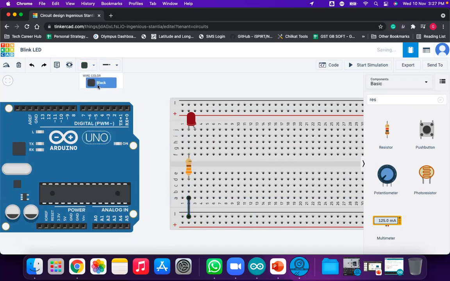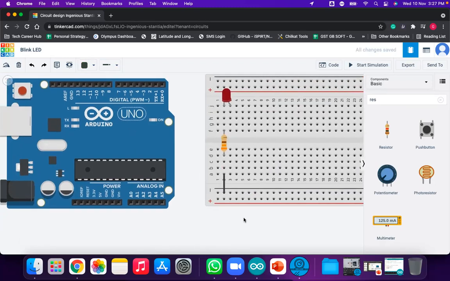I'm making it black. Now what we need to connect is the ground. Connect the ground here. You can see here, the ground has been connected to the LED through the resistor.